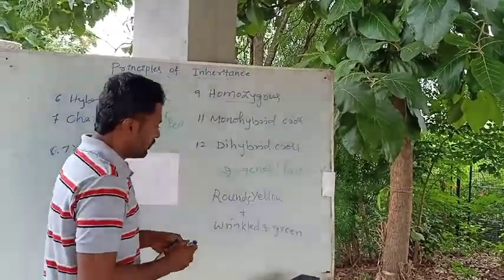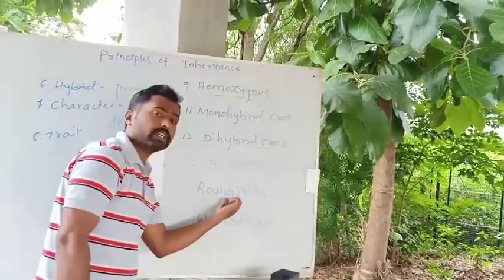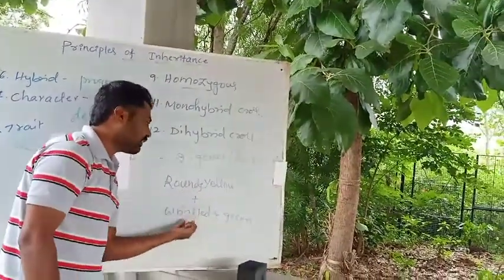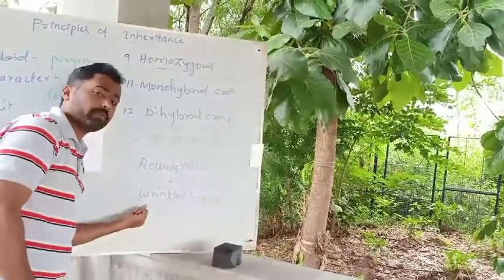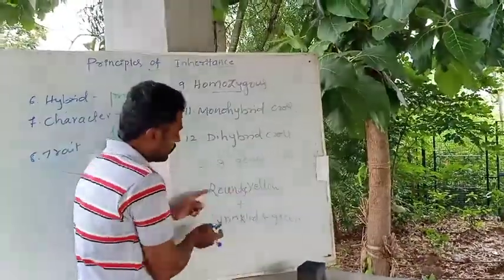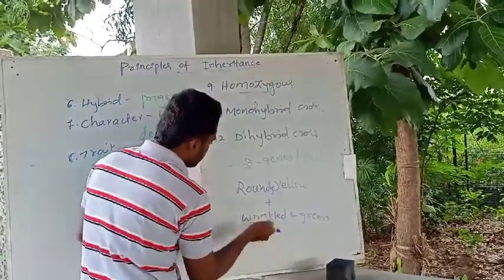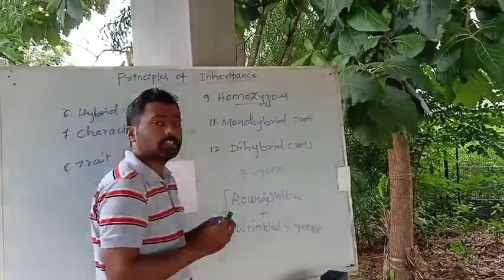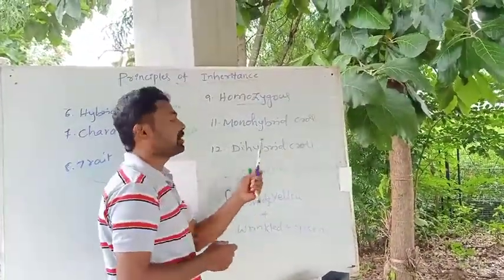So here we selected two pairs of characters at a time. Wrinkled and green is one pair, round and yellow is another pair. At a time we consider two pairs. That's why it is said to be a dihybrid cross.